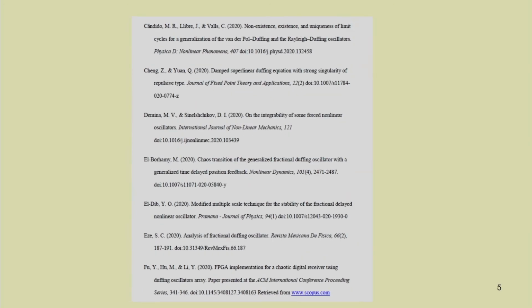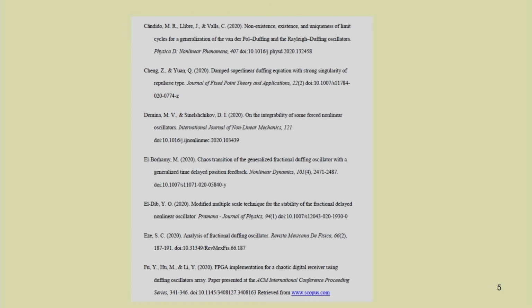So, in recent time, you can find a number of papers along with the Duffing oscillator also. Similarly, you can see this paper: non-existence, existence and uniqueness of limit cycles for generalization of van der Pol Duffing and Rayleigh Duffing oscillator. You were already familiar with the van der Pol oscillator, where one can get the limit cycle. So, one can add the Duffing oscillator with this van der Pol equation to get the van der Pol Duffing equations also. Similarly, Rayleigh Duffing oscillator also one can get.